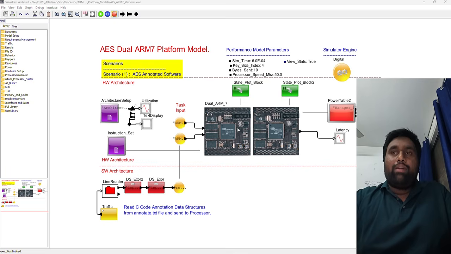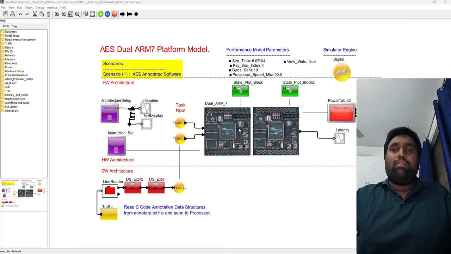Hello everyone, my name is Shashank. This is my submission for the VisualSim Electronics Hackathon challenge. Today I will compare ARM7 and ARM8 processor running AES-capable encryption using VisualSim simulation.